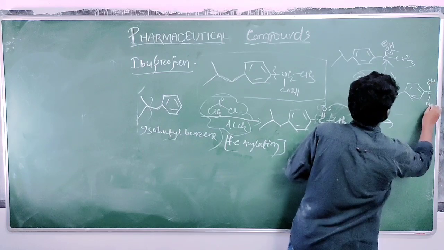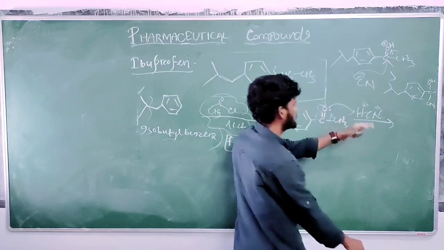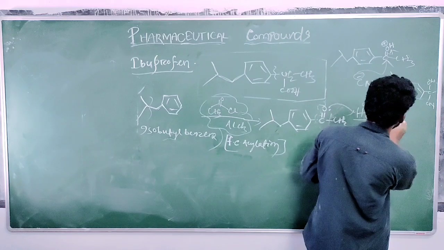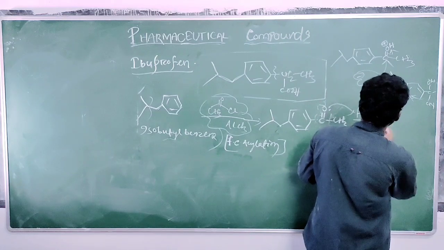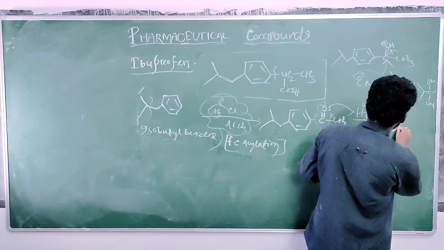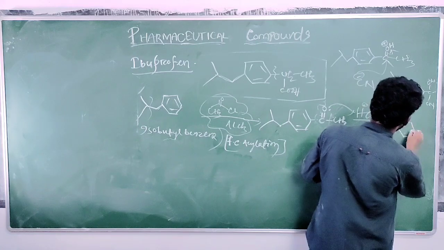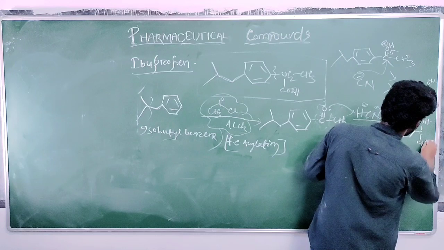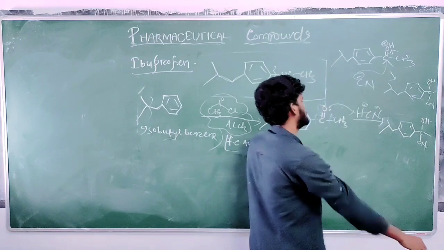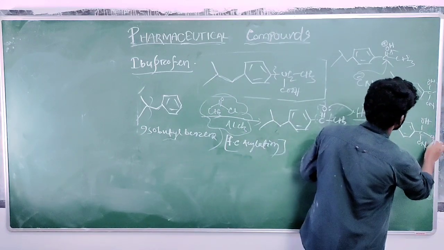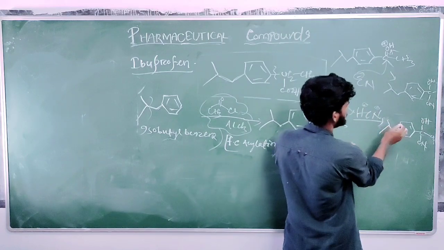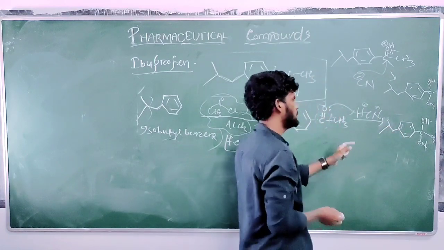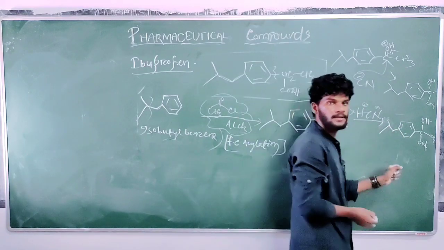COH, CN, CH3. Okay, do all of you understand? So this is the structure I am writing here: COH, cyanide, CH3. Okay, so this structure is known as cyanohydrin.